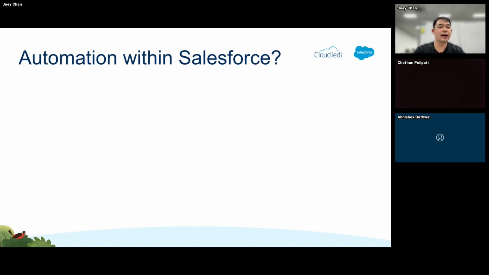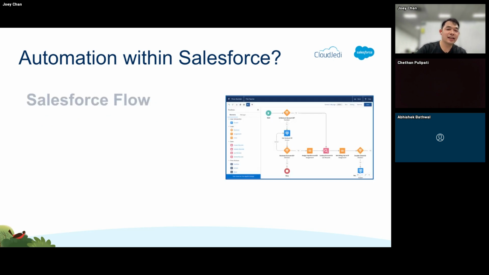First question is, for those that are familiar with Salesforce, what do we use for automation in Salesforce? Referring to low code. So we have an answer here, right? So we actually have Salesforce flows for the low code option for building automations within Salesforce.